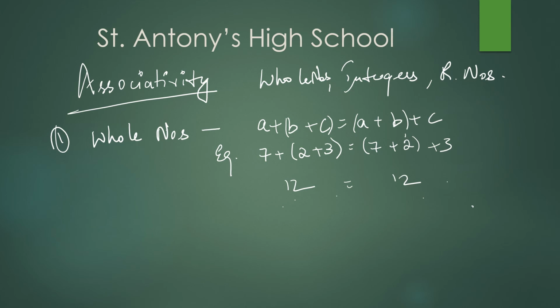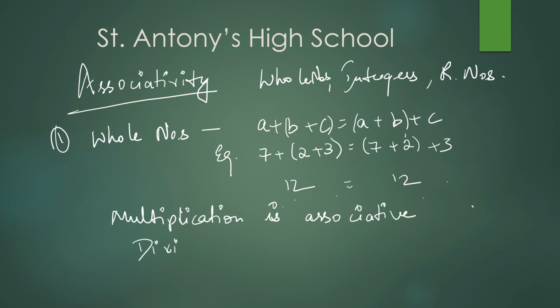Like that, multiplication is associative, division is not. Associativity property under whole numbers: only two operations are possible, addition and multiplication. Division and subtraction are not possible.